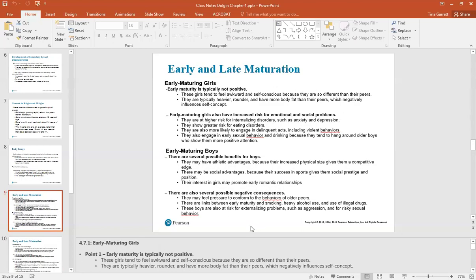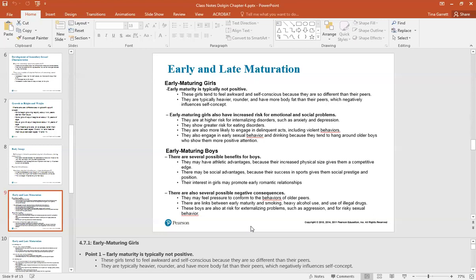When it comes to maturation, timing is very important. Most people want to go through maturation at about the same time as their peers. We will see some influences on adolescents who go through maturation either early or late. For early maturing girls, this is not necessarily positive. These girls tend to feel awkward and self-conscious.